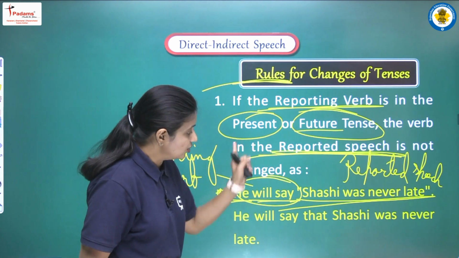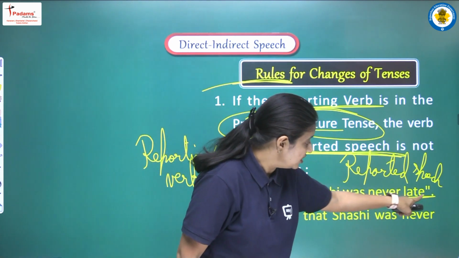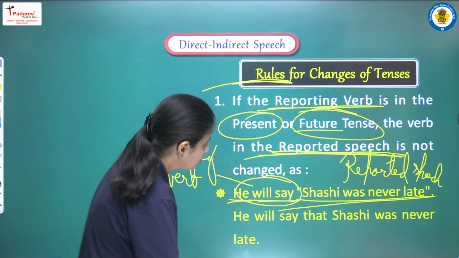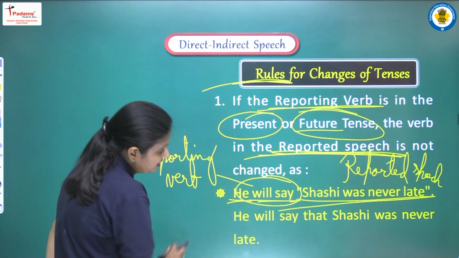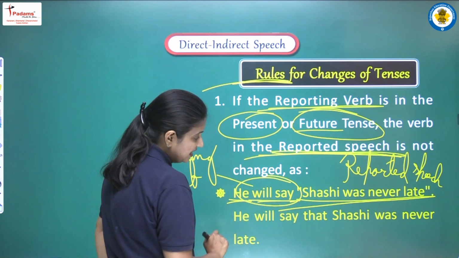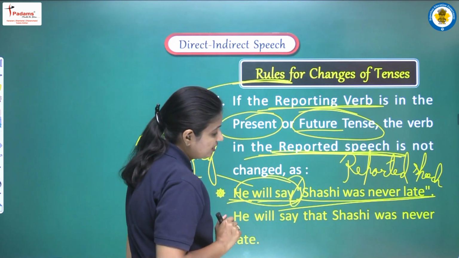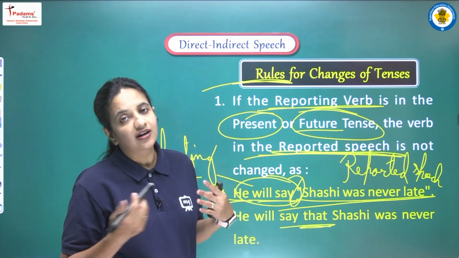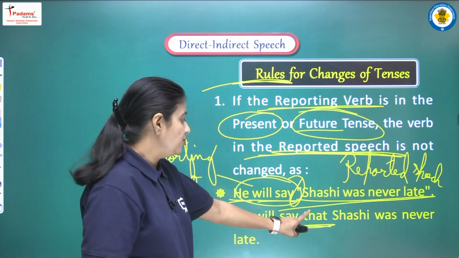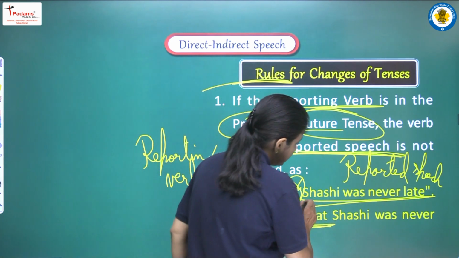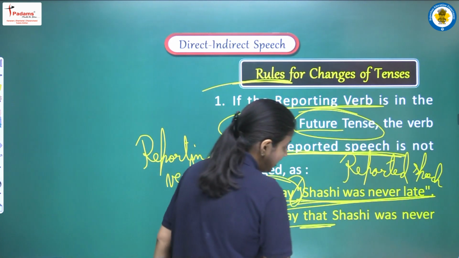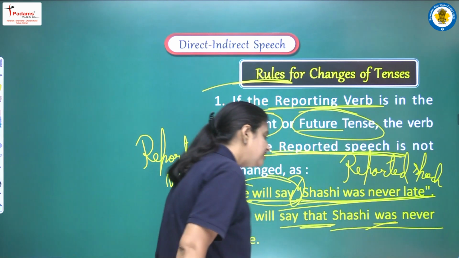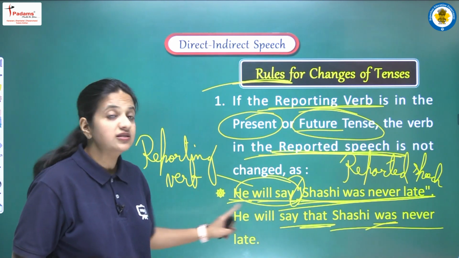So according to the rule, now the tense of the reported speech won't be changed. So now how are we converting this sentence? We write "he will say" as it is, and now we remove the comma. We add one word that will act as a connective, so here we write "that". Now the sentence was "Shashi was never late". We use the same tense, we write the same sentence, that is, Shashi was never late.